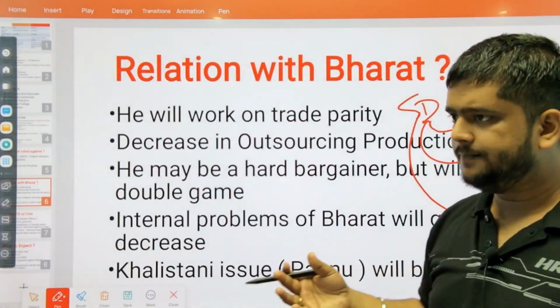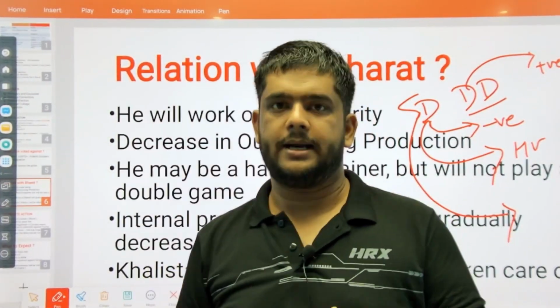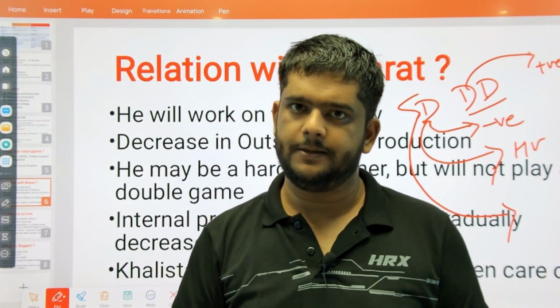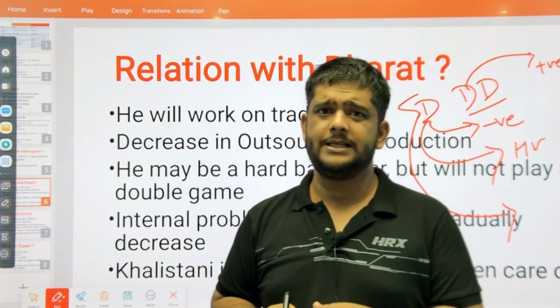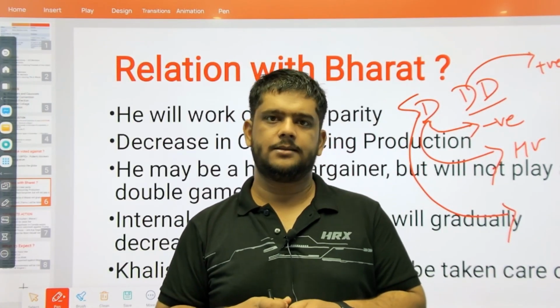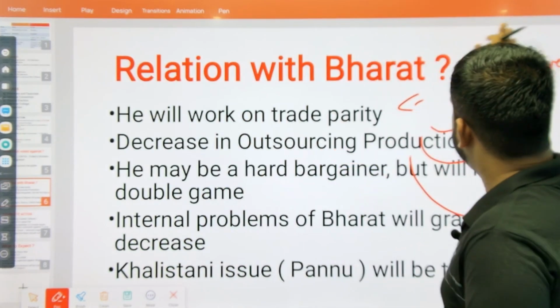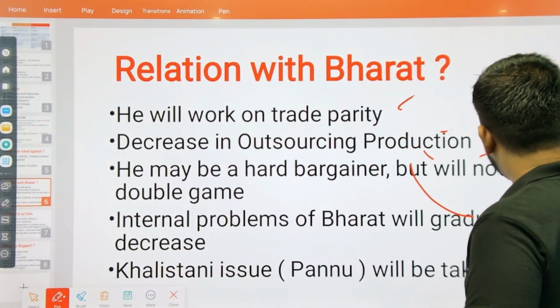They are always encouraging Bharat as a market, and they always say that, okay, we don't have anything to do with the State Department. Yes, you please purchase defense deals with us. You are a very important partner to us. So this is a kind of tactic that they use. Good cop, bad cop tactics.